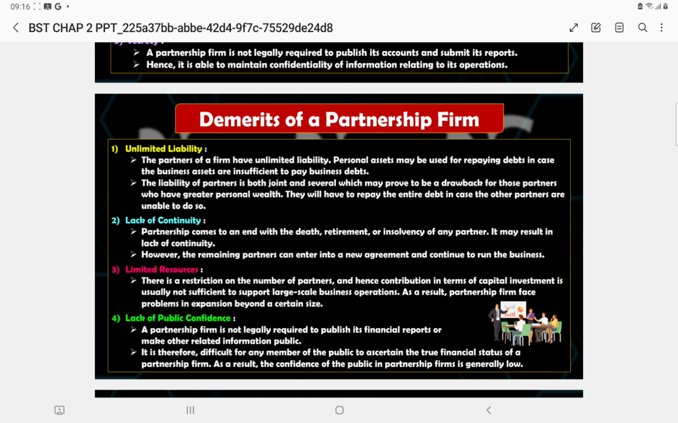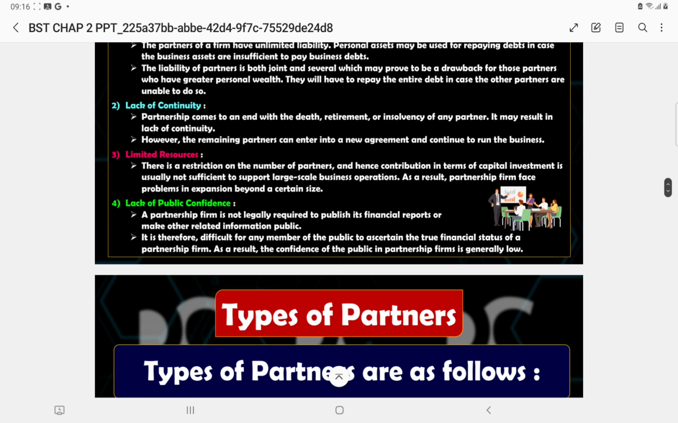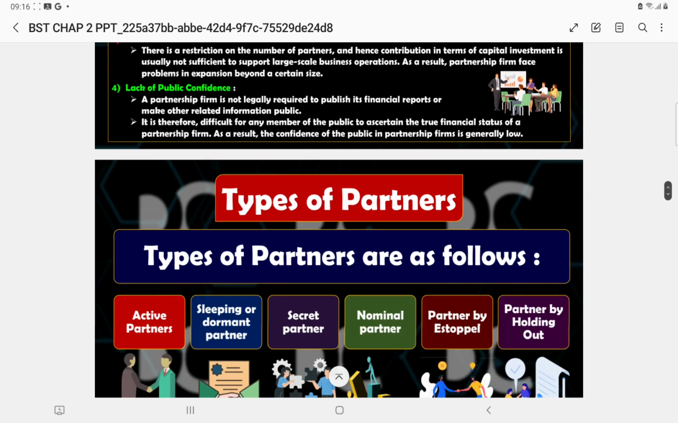Then limited resources. As I was saying, in the case of sole proprietor, a single person was there. Here also there is a limit of 50 people, 50 members or 100. So beyond that again there is a limit. Lack of public confidence. They don't trust you because you don't publish your information.